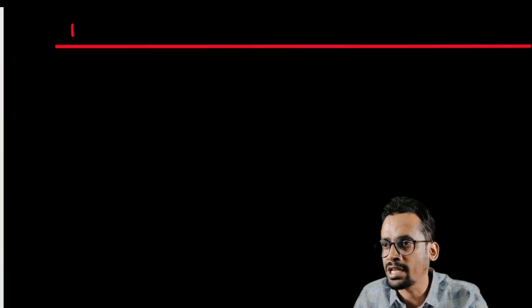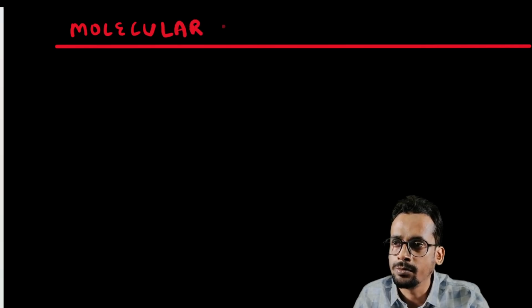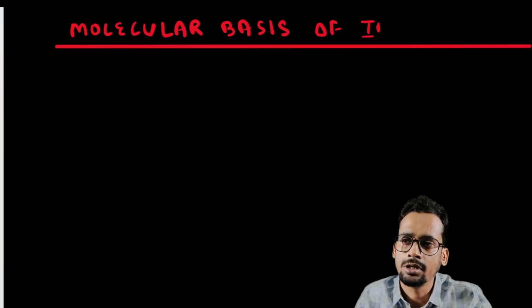The name of the chapter is molecular basis of inheritance. Sorry for the bad writing, but I'm new to this writing tab. I used to have a different writing pad.